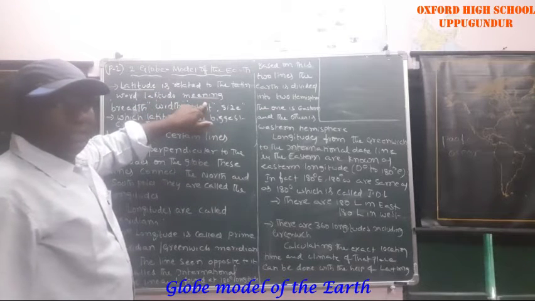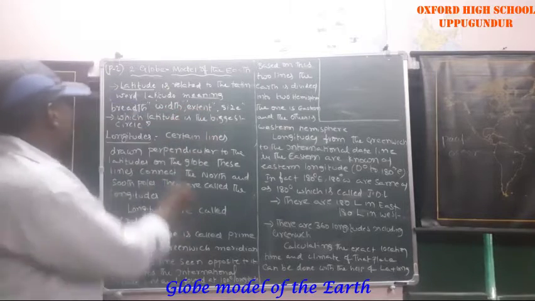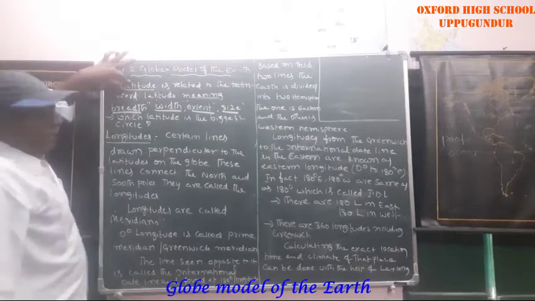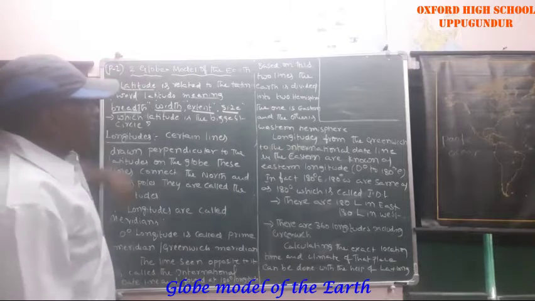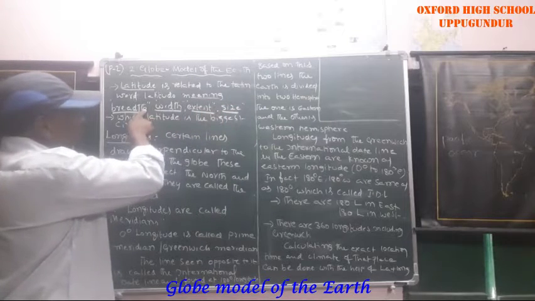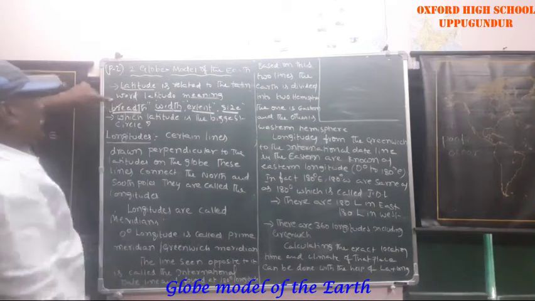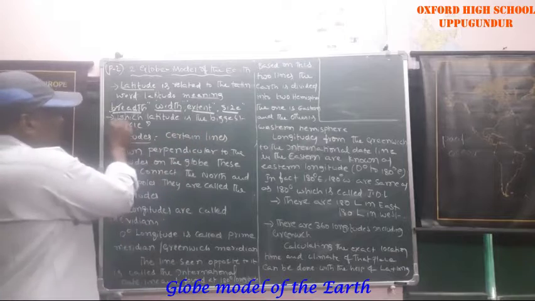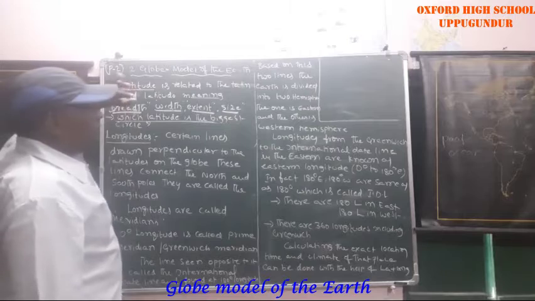Actually, latitude is an English word, and Latitudo is the Latin word meaning breadth, width, extent, size. Remember this point also. I am asking one question: which latitude is the biggest circle? Just now I told you all the latitudes are circles.